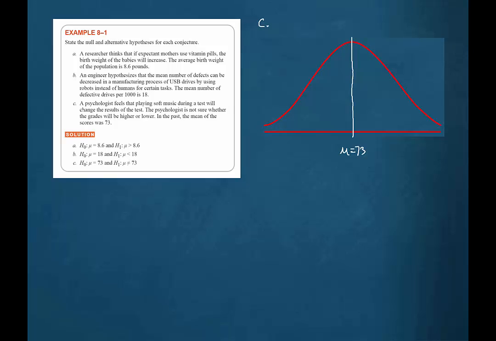Now the key phrase here is "change the results." The results in the past have been that the mean is 73. If it is changed, then it is not 73. So the question is, is the population mean now not 73?